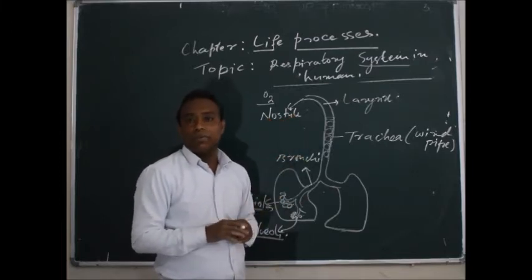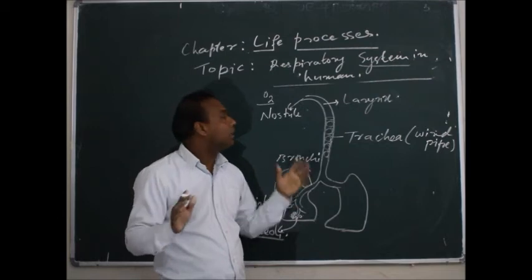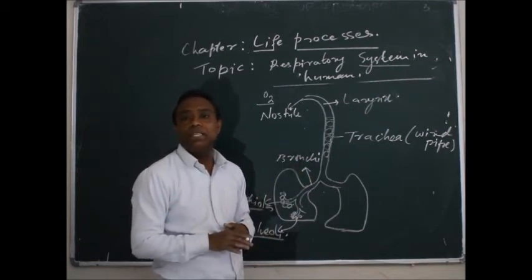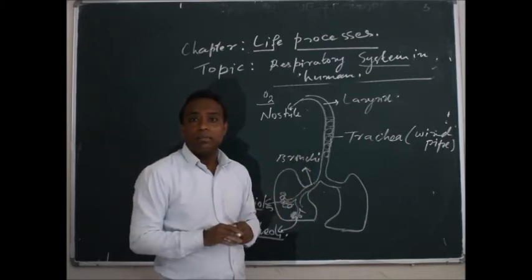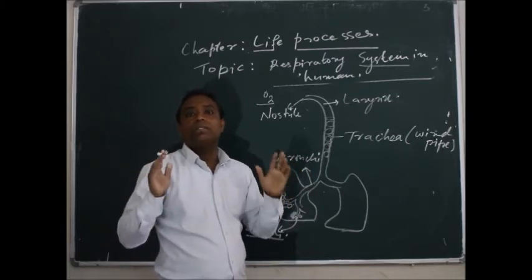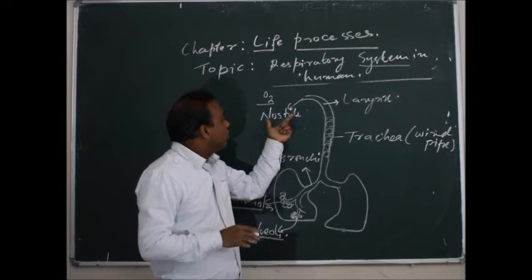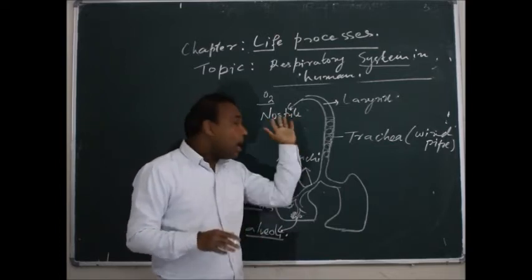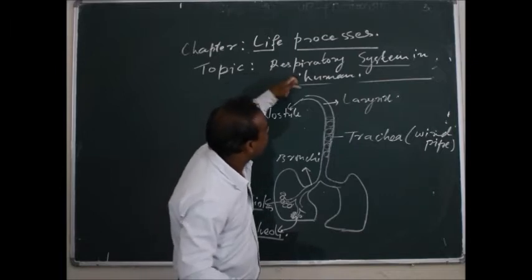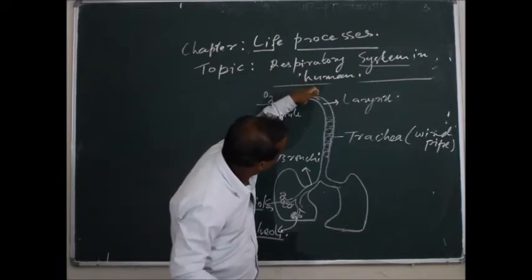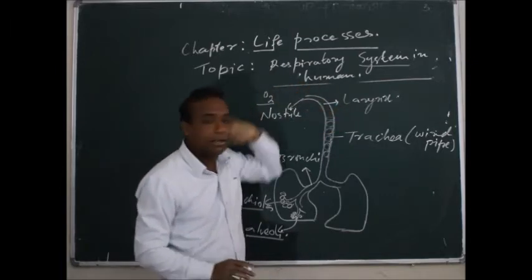The mucus is also present, and the main function of the hair and the mucus is to filter the air. In the air, so many dust particles are present, and these dust particles are filtered by the small hair and the mucus. And after filtration only, the pure air, the pure oxygen, enters into the larynx here.